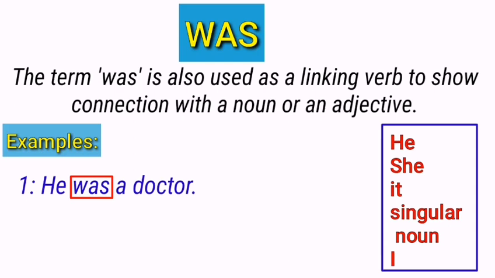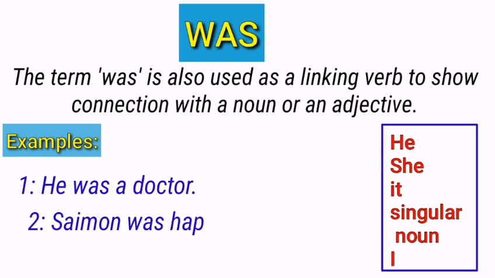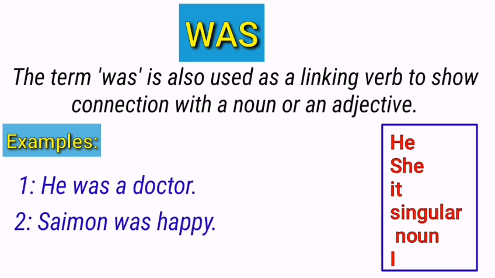The next example is Simon was happy. Again in this example, the word was is used with a singular noun, Simon, and here it shows a connection between a subject and an adjective, happy. Basically, here the adjective describes the subject and it is linked with the subject through a linking verb, was.